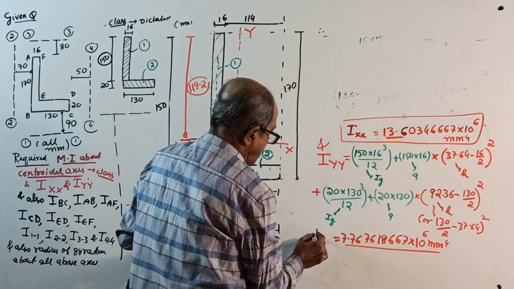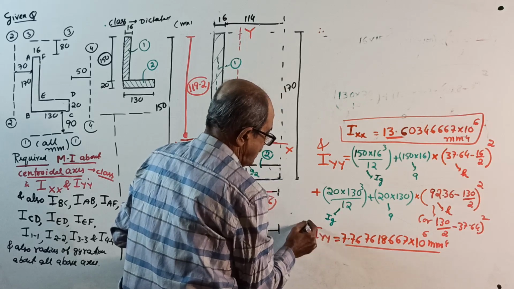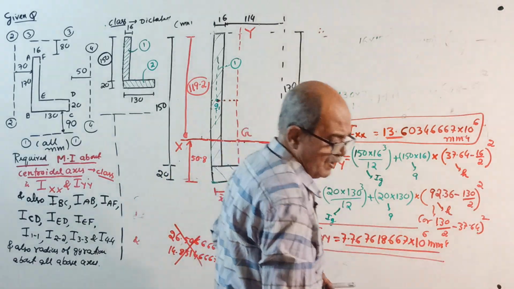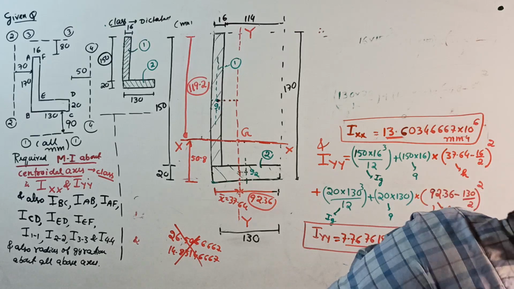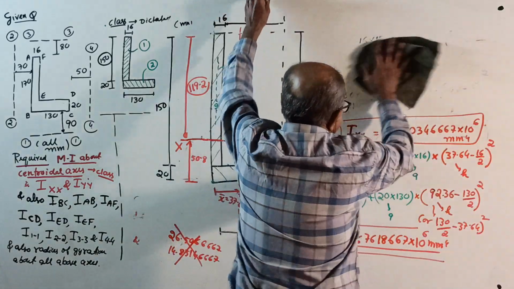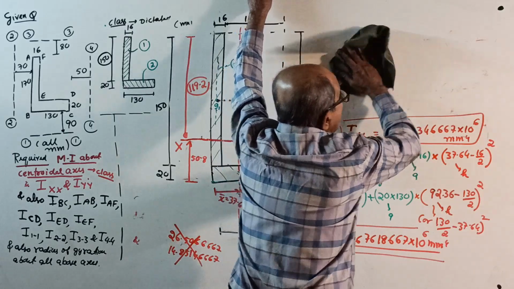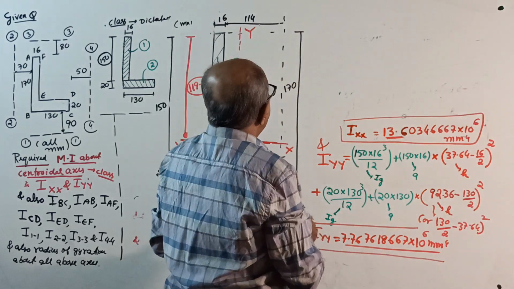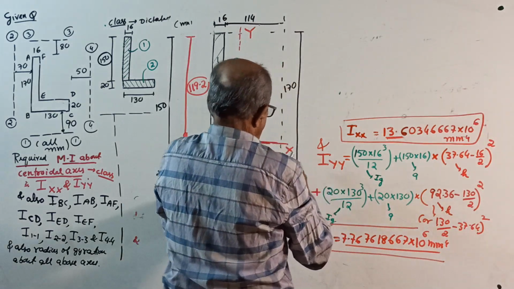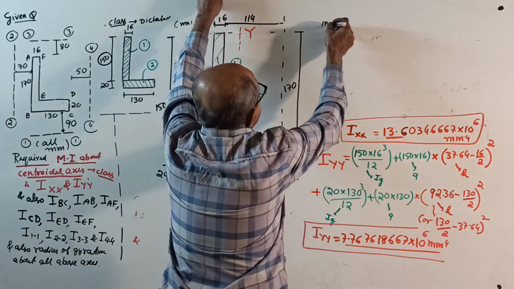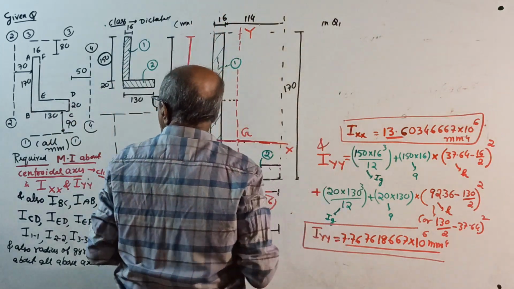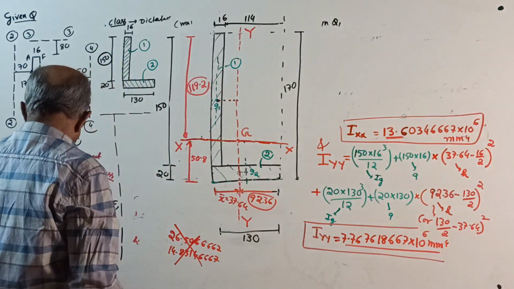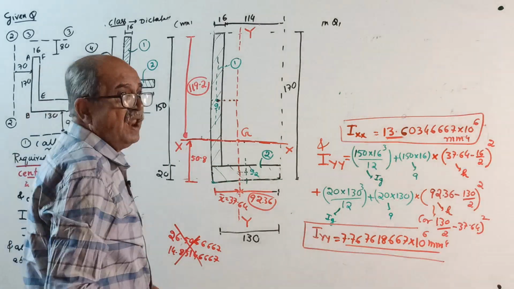And this is your IYY. Okay, moment of inertia over. Now make a note. I will not tell again and again. In the question I asked you to find moment of inertia about all these axes, and also the radius of gyration about all axes.